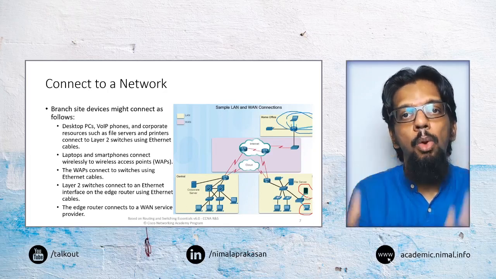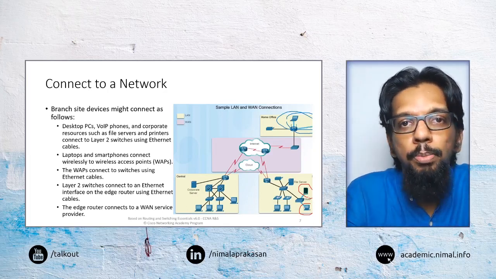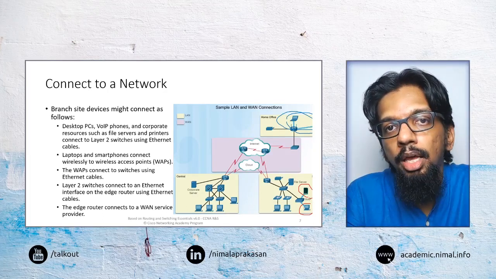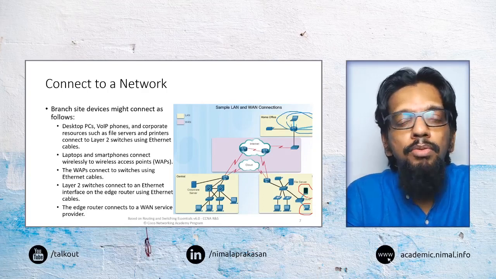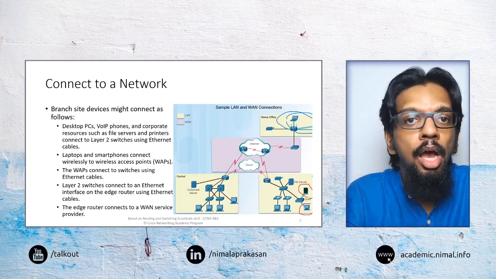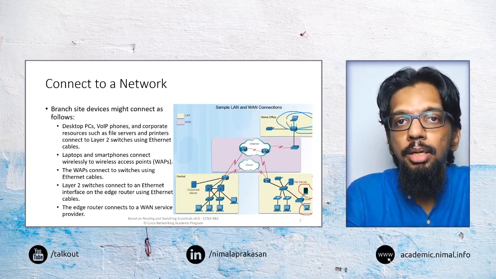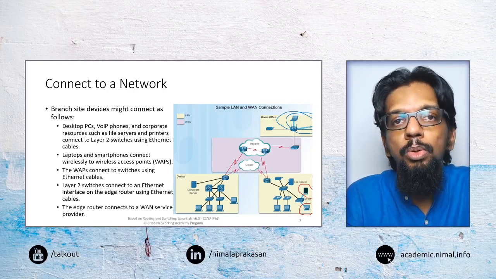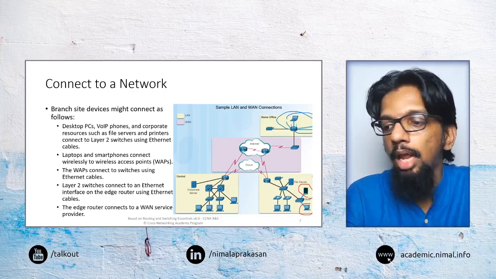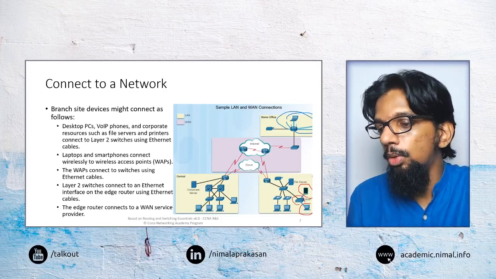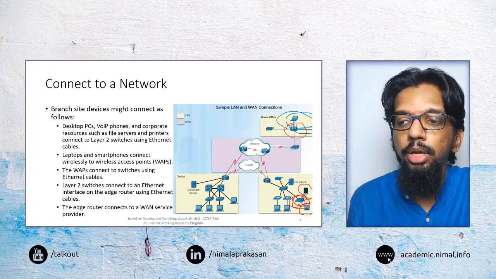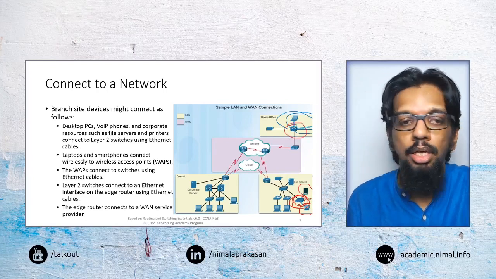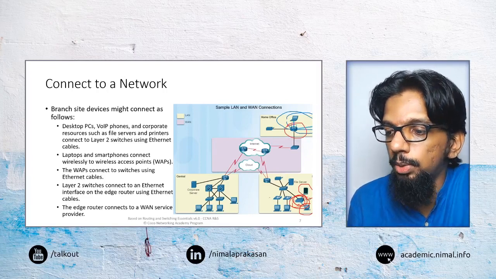Say, for example, a home wireless access point may be able to support up to, say, 20 or 50 devices at a point in time, whereas in an office environment, we may want more than, say, 100 or 200 devices connecting at a point in time to a particular access point. So we may want to increase how many can be supported. For that, we may have to have a dedicated wireless access point rather than what we may have in a home situation.